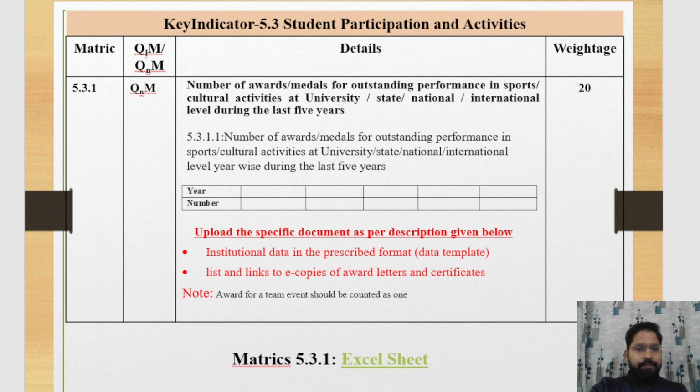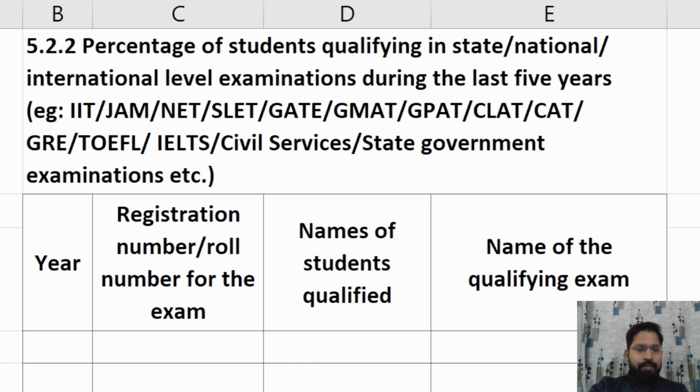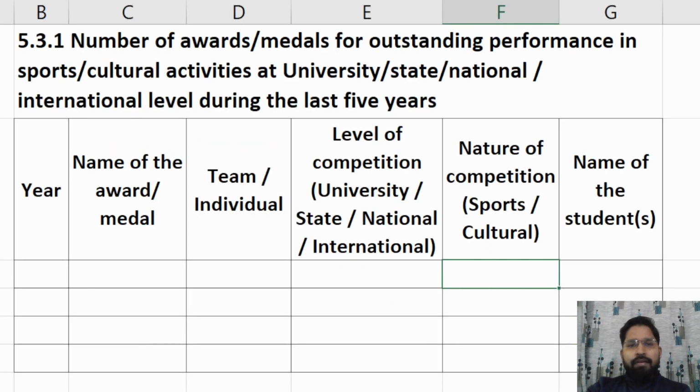This one is the template 5.3.1. Here we provide the year and the name of the award.